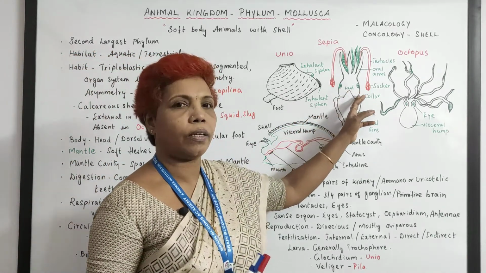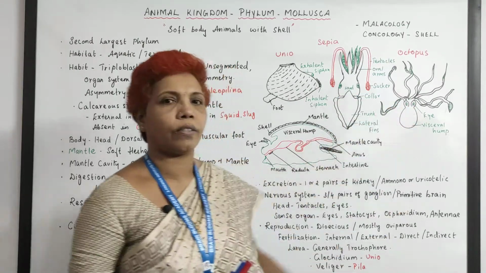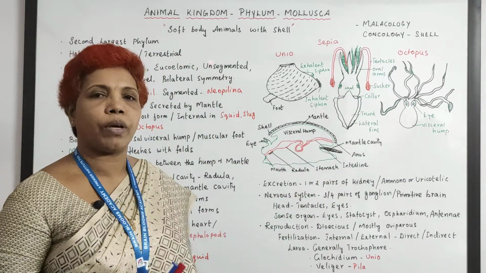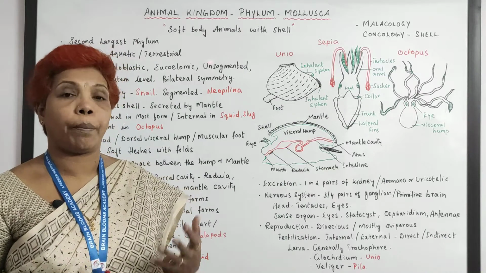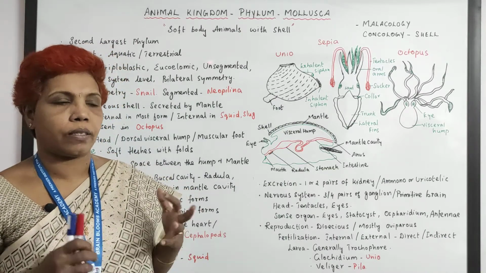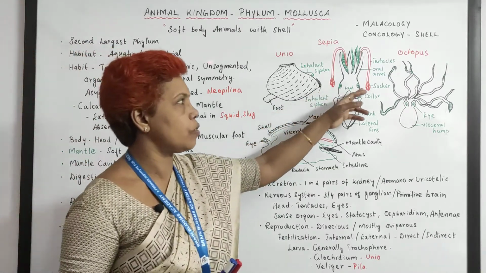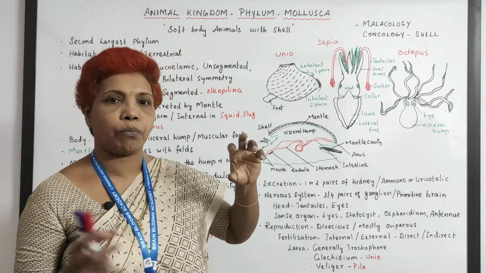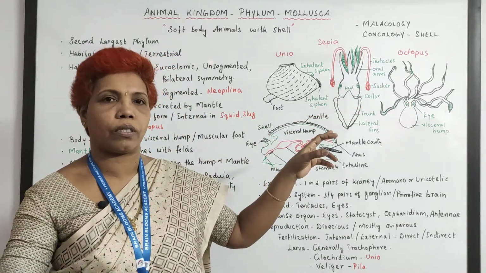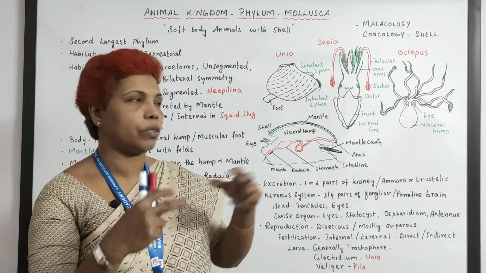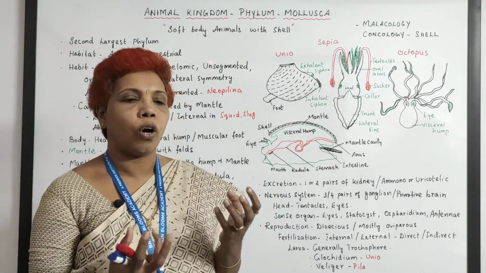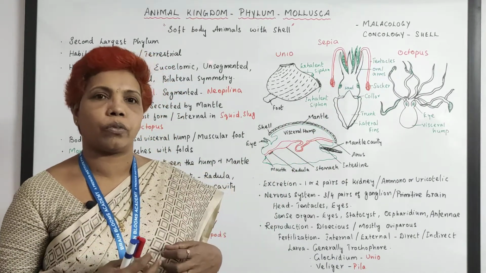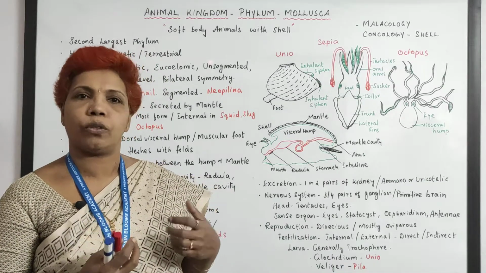There is a head with eyes, and the eyes are pretty good, and the head has appendages, the tentacles. With the help of these they capture food from a long distance, and when it comes very close, the oral arms pick it up and put it into the mouth. So they work according to the sense.